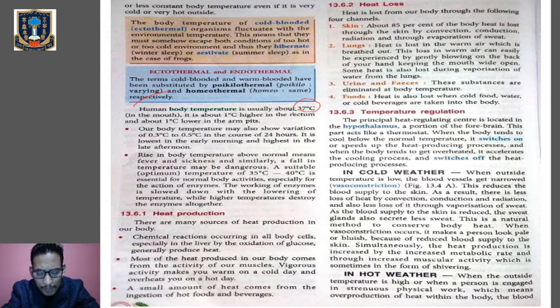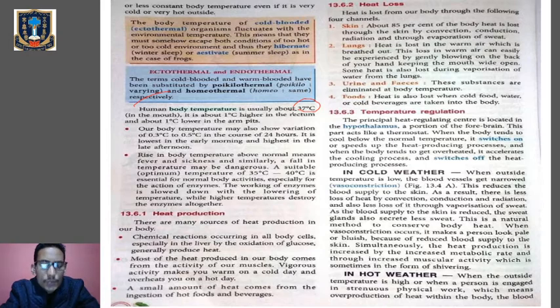This temperature is also essential for the functioning of different enzymes within our body, because we learned in the digestive system that different types of enzymes help in digestion of food materials. Those enzymes work at the optimum temperature within the range of 35 to 40 degrees Celsius. When the temperature keeps on increasing, these enzymes usually become destroyed and non-functional. The working of the enzymes is slowed down with lowering of temperature, while higher temperature destroys the enzymes altogether. So optimum temperature is essential for the functioning of enzymes in our body.